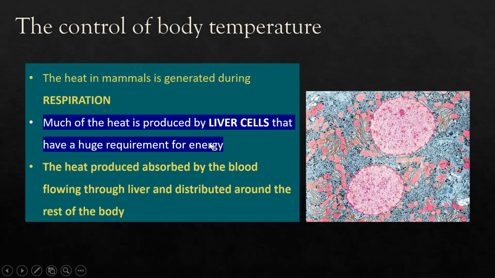Basically, the heat in our body can be generated by the process that we call respiration. Respiration also produces heat, and it can help us maintain our body temperature. Much of the heat is produced by the liver cells, because liver cells have a lot of energy requirement, and they do respiration a lot. After the liver cells produce the heat, it can be absorbed by the blood flowing through the liver and distributed to the rest of our body.